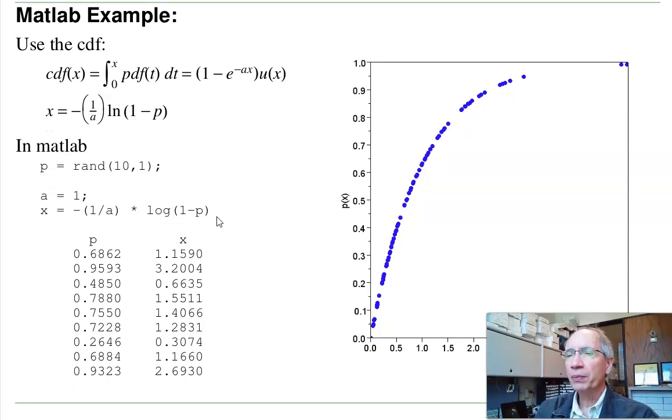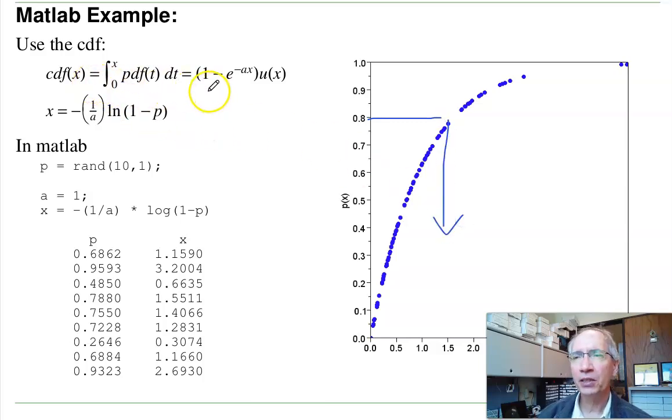So to generate random variables with an exponential distribution, this is where the CDF is useful. The CDF is probabilities between 0 and 1. I'll take the probability and map it over to the CDF. That tells me what x is. So the CDF is 1 minus e to the minus ax. If I know the probability, call it p, then x is going to be, subtract 1 on both sides, flip the sign, 1 minus p. Take the log, divided by minus a. That's the variable with an exponential distribution.